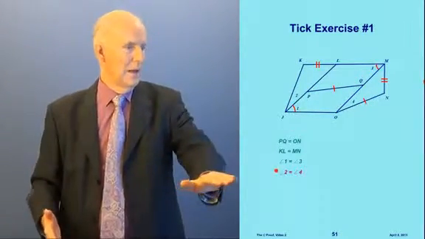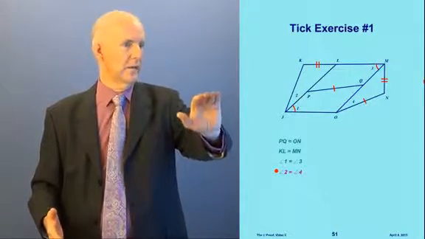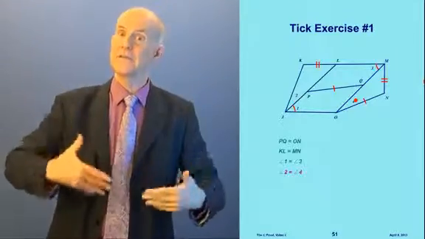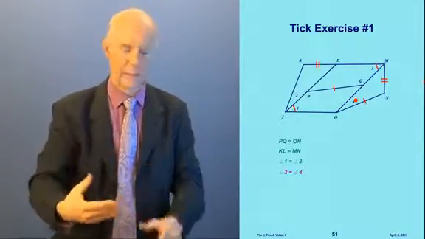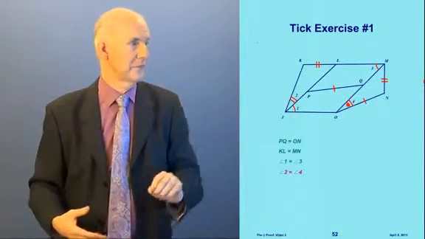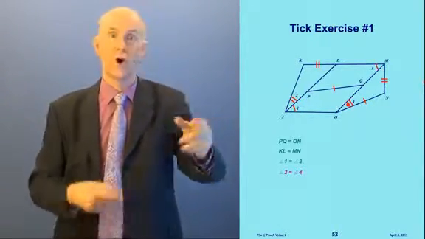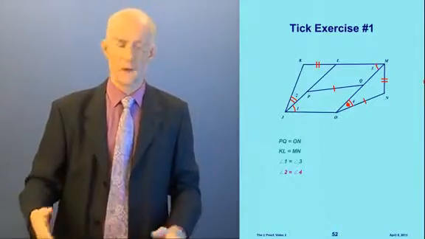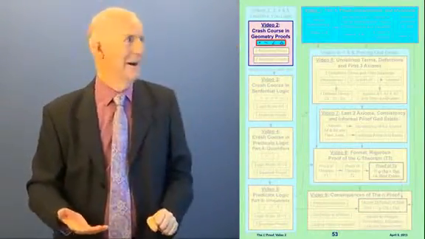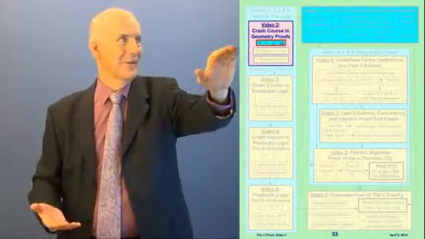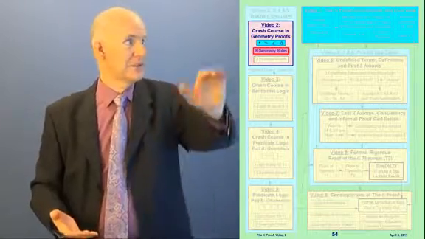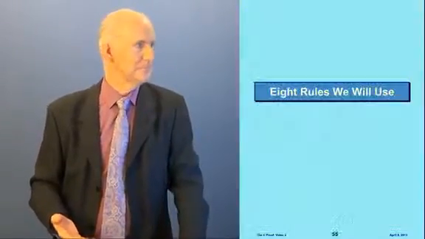One more. Angle 2 equals angle 4. Where's angle 2? Angle 2's there, and angle 4 is over there. Well, we already used single angle ticks, so now we go to a double angle tick like that. You see? That shows us that angle 2 is equal to angle 4. Now we can look at the diagram and see all those relationships from the tick marks. Okay? So that takes care of all that. We're done with this first part of the video. And so that's why I've made that cyan. And now we're ready to go on to the next part, which is geometry rules.